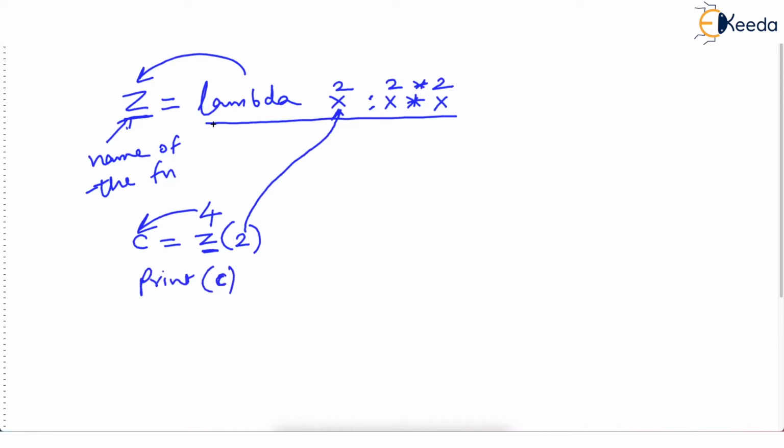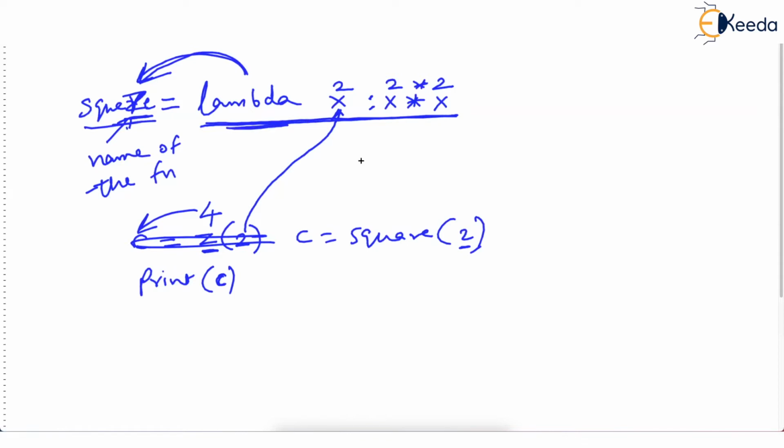So actually, you are creating an unnamed function. Then you are assigning it to a variable so that this itself is the name. How about giving the name as square? Oh, great idea. Square is the name. So you can write c is equal to square(2). So what happens is the lambda function gets called because square is assigned to lambda, and this 2 will go in the parameter x, and the lambda function will return 4 at the call, so c will be 4.